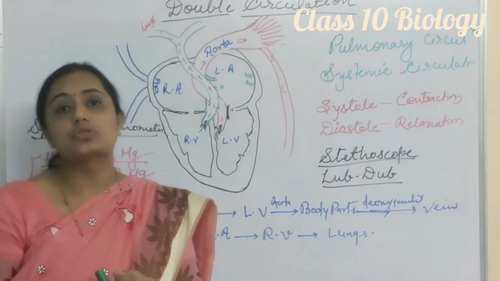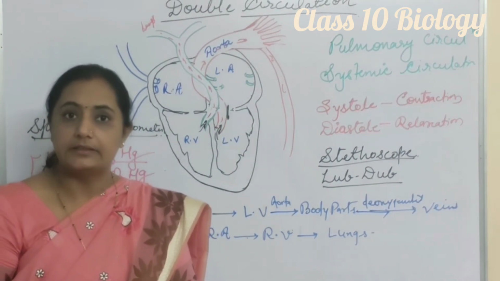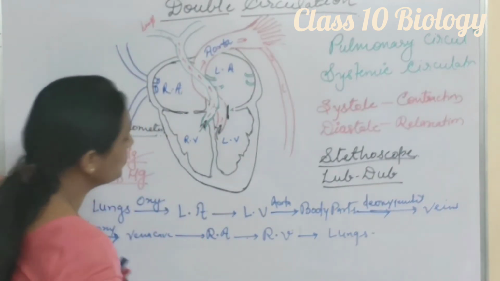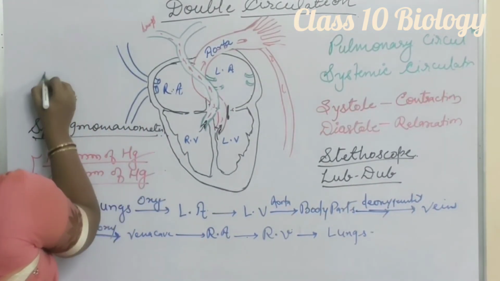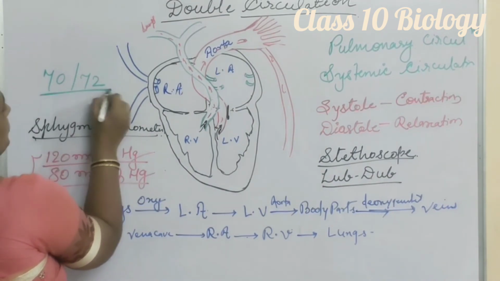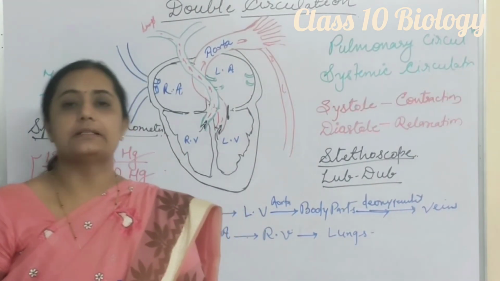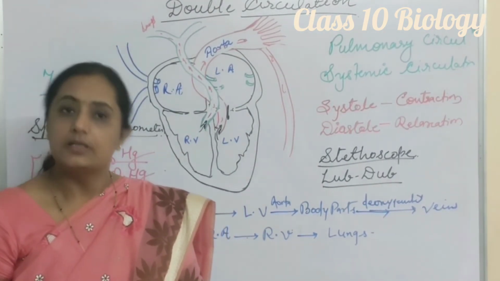This expansion is called the pulse, and the pulse is equal to the heart rate. Heartbeat should be nearly 70 to 72 times per minute. The same is the pulse. Pulse rate and heart rate are the same thing.